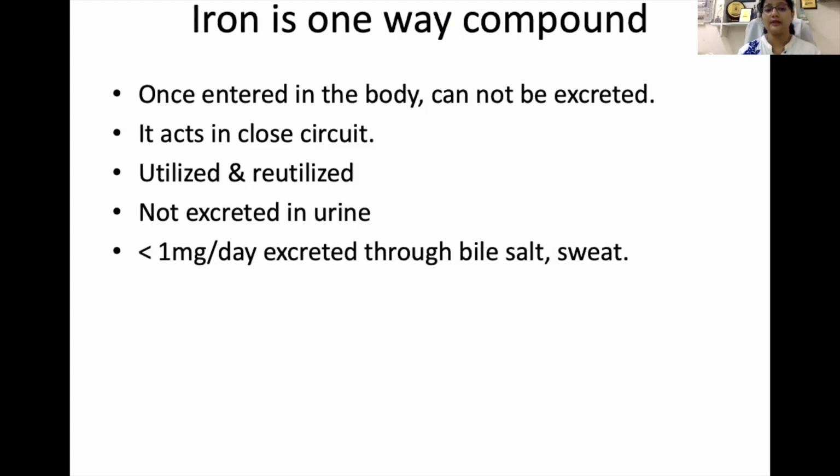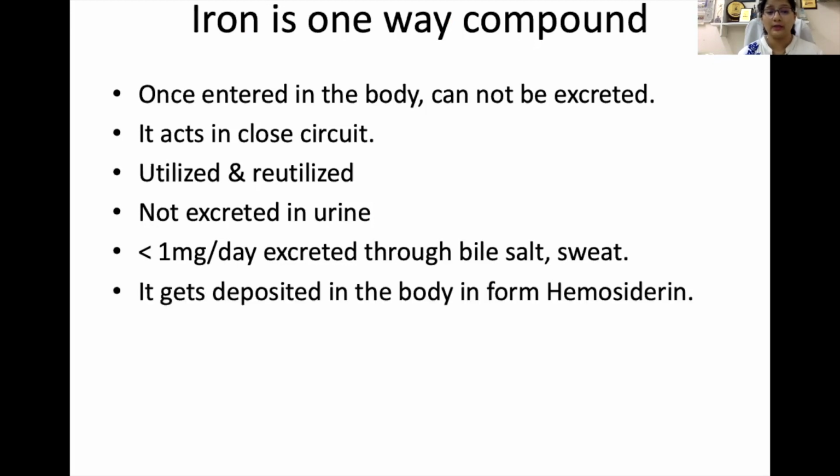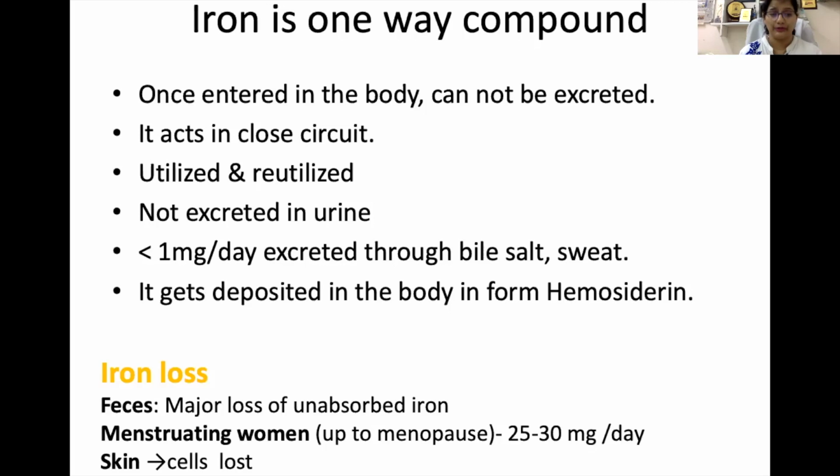It is utilized, reutilized, and not excreted in the urine. Less than 1 milligram per day is excreted through bile, salt, and sweat. That's why iron is known as a one-way compound, and it gets deposited in the body in the form of hemosiderin. The major loss is through the feces, through desquamated epithelial cells.